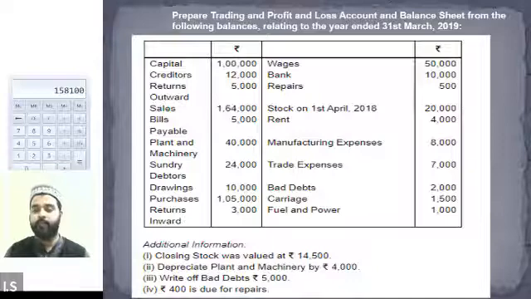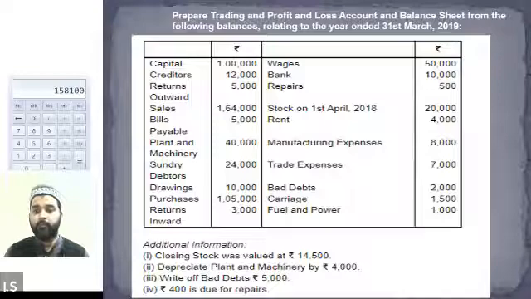Okay, then we have repairs. Just see in the additional information, additional information number 4 is given regarding the repairs. Are you able to see, everybody? Additional information about repairs is 400 is due for repairs. Is that clear now? That means there is an outstanding repair expense of rupees 400 that is not yet paid by the company. Is it clear now that 400 is due for repairs? That basically means that 400 rupees of repairs is still outstanding.